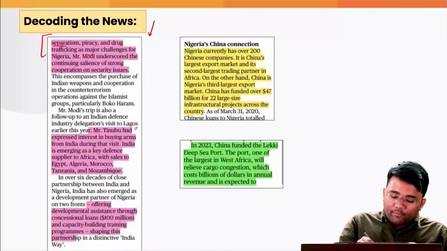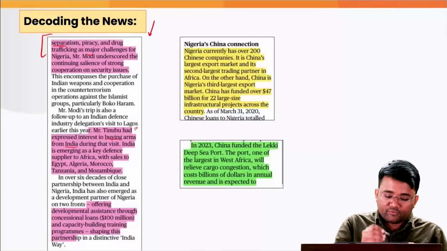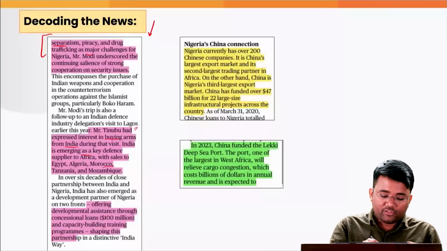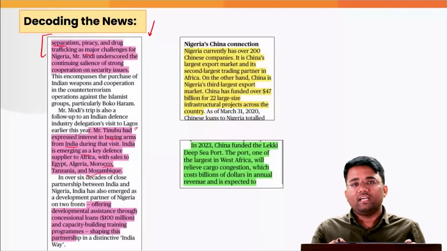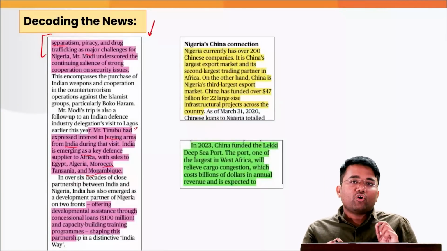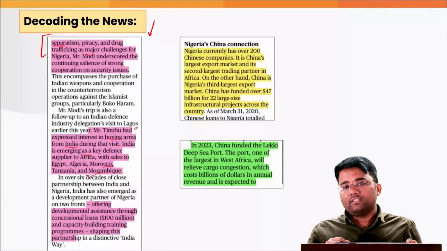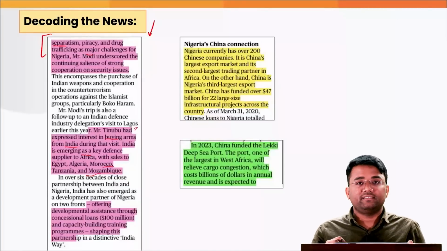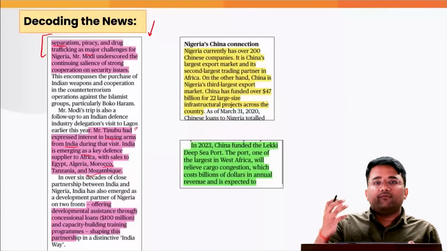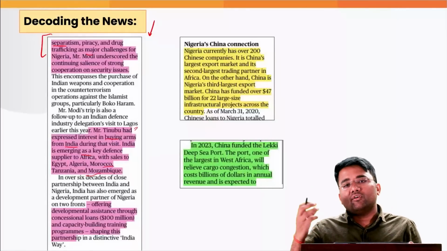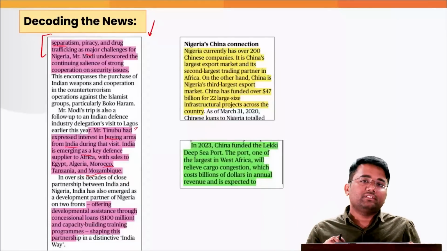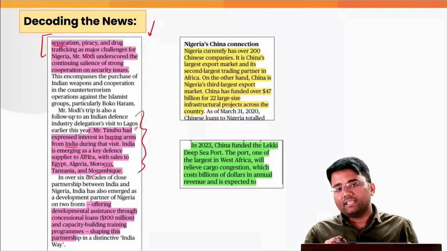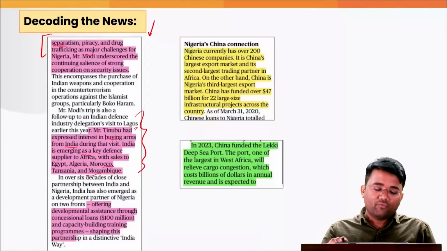Also, the president expressed interest in buying arms from India during this visit, and India is emerging as a key defense supplier to Africa with sales to Egypt, Algeria, Morocco, Tanzania and Mozambique. Why? Because with the coming of Atmanirbhar Bharat and the Make in India program, our defense indigenization has taken a front seat. So India is looking for countries where India can export our defense equipment, and some of the countries in Africa have shown interest in buying various defense equipment from India.